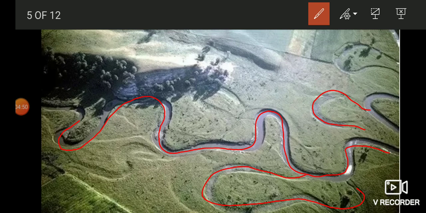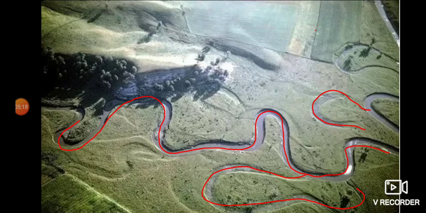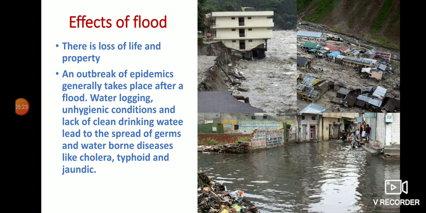The river changes direction when it gets hindered or opposed by anything. It may be due to the hard soil type. And when the river water gets loose soil, then soil erosion occurs, and the river changes direction in that very region where the soil is loose. So these are the causes of flood. Next we'll discuss the effects of flood.